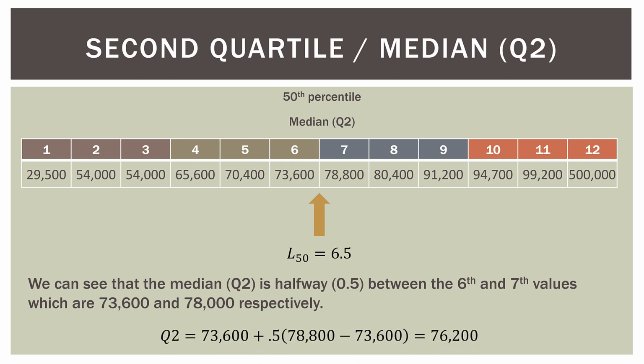We go up to 73,600, that's observation 6. Now we want half of the distance up to observation 7, which is 78,800. So we take 73,600 plus 0.5 times the difference between observation 7 and observation 6. That basically gives us the midpoint. So we have 73,600 plus the midpoint between those two values, and we have a value of 76,200. So that is our 50th percentile, our median, or our second quartile, all the same thing.